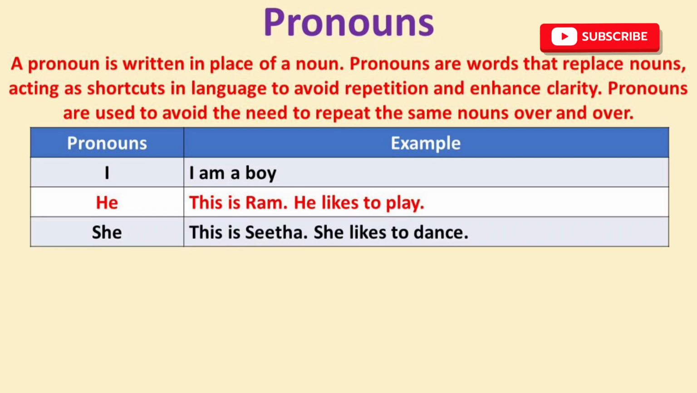Next, pronoun is she. This is Sida. She likes to dance. Here Sida is noun. For first sentence, this is Sida. For next sentence, Sida likes to dance. A pronoun she is written in place of a noun Sida.